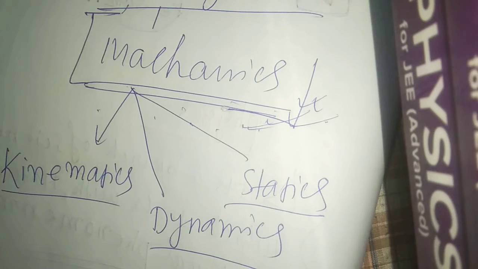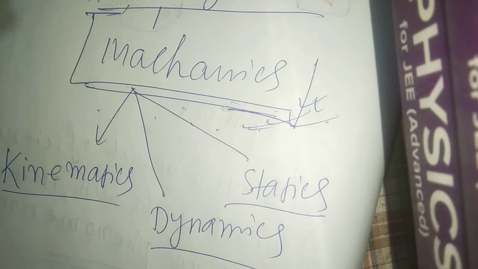Now, what is the definition of dynamics? Dynamics is nothing but the opposite of kinematics. In dynamics we discuss why a motion is happening, what the causes are, what the reason behind the motion is, why motion is created, and what formulas it follows.